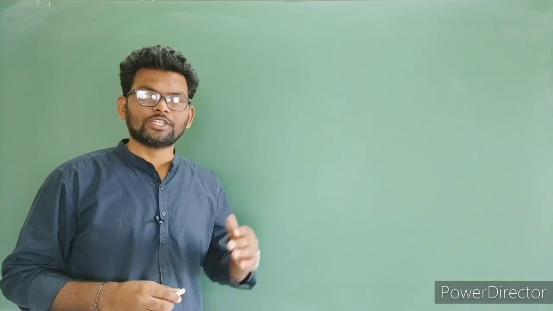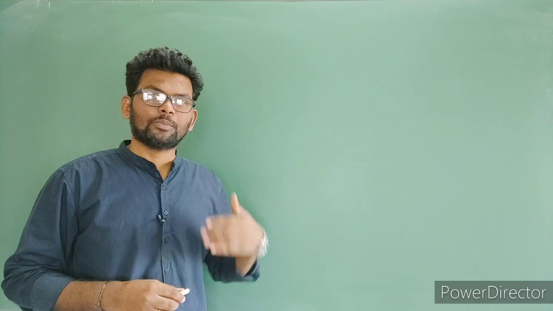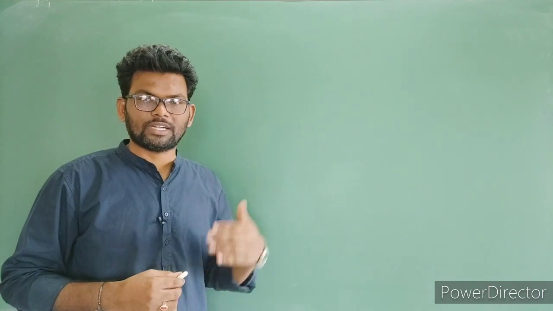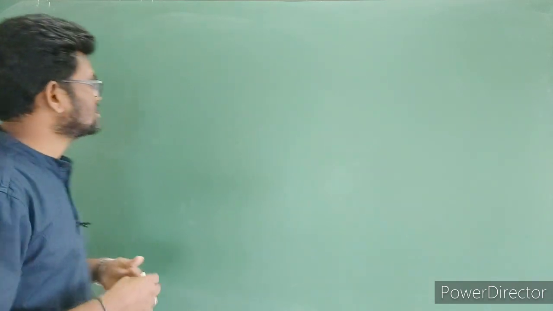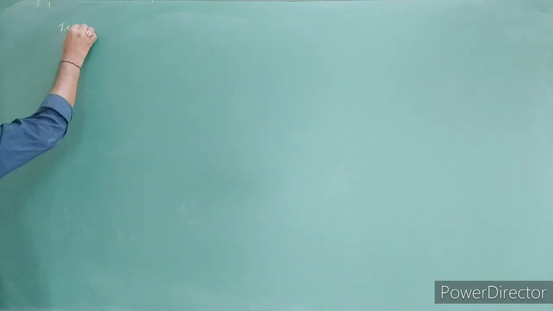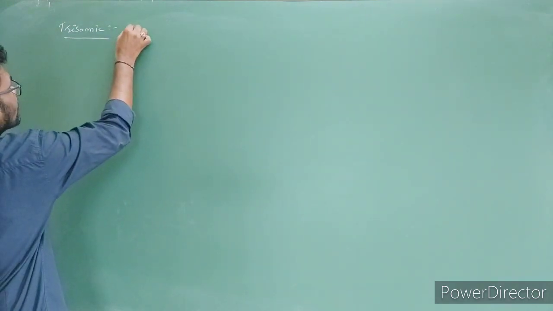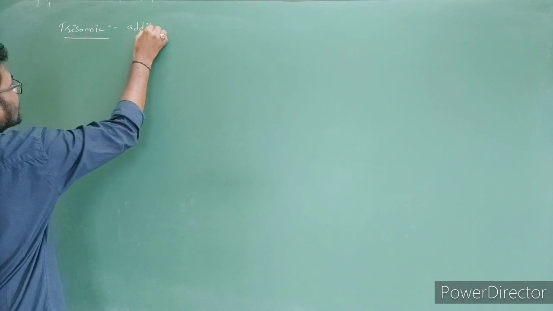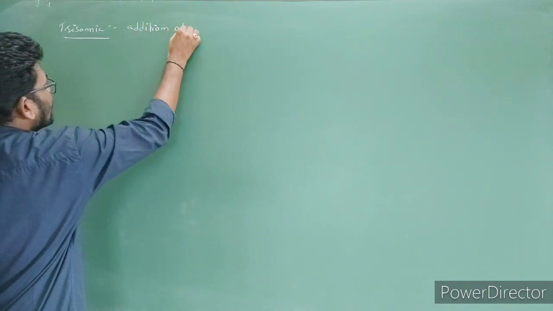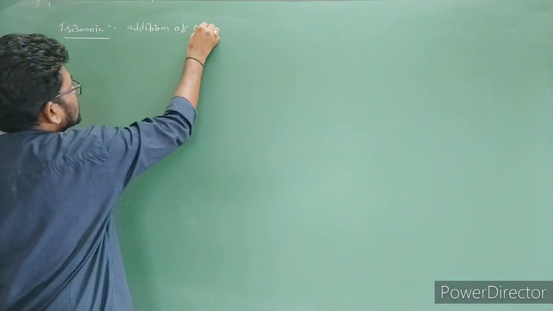Trisomy condition: addition of one chromosome to the diploid genome or diploid set of the cell. That is called the trisomy condition.